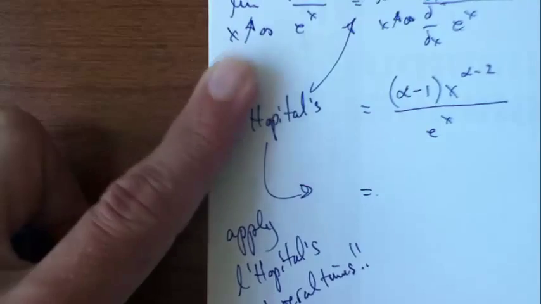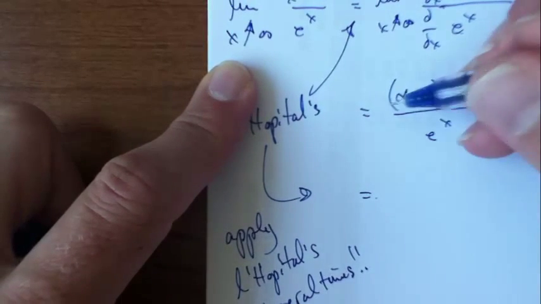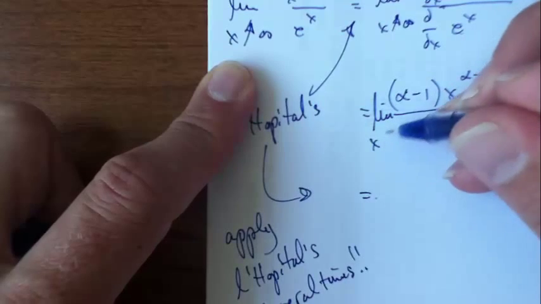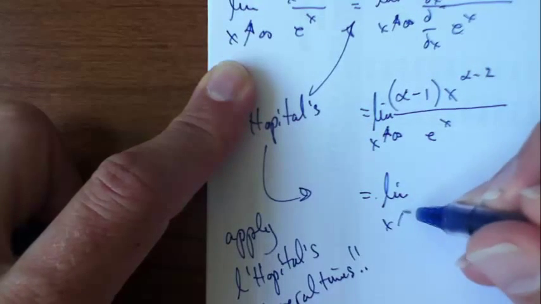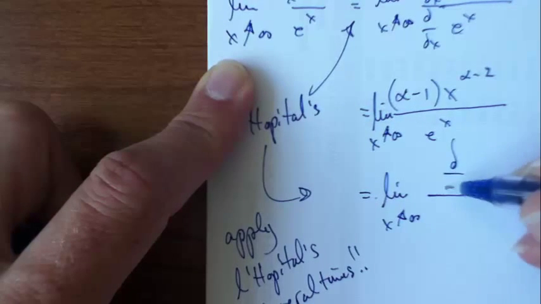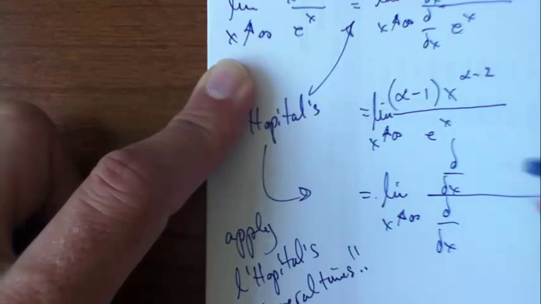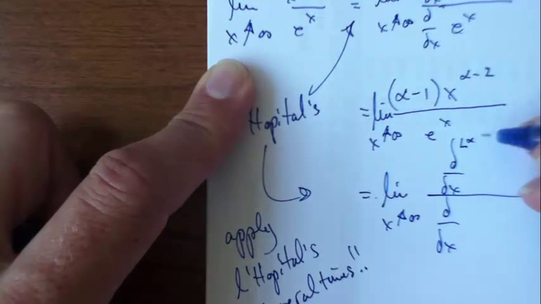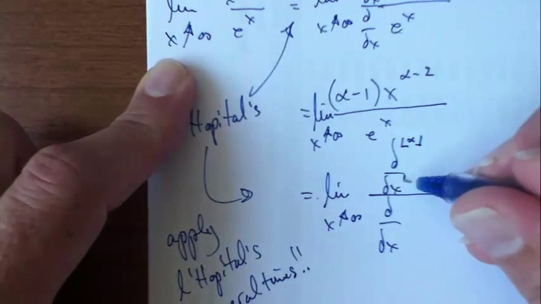So in fact, I forgot my limit symbol, right? So I'm going to take the limit as x goes up to infinity, and I'm going to differentiate with respect to x in the numerator and the denominator, but I'm going to do it this many times, the floor of alpha. Okay, alpha might not be an integer.